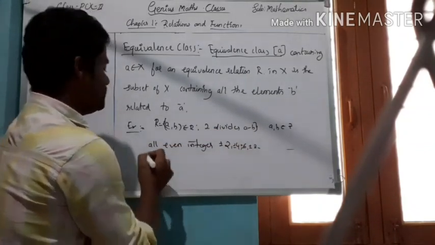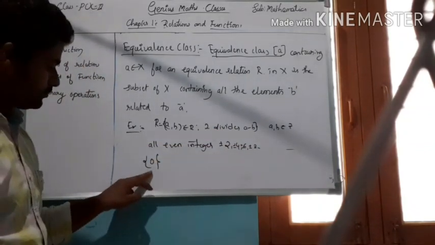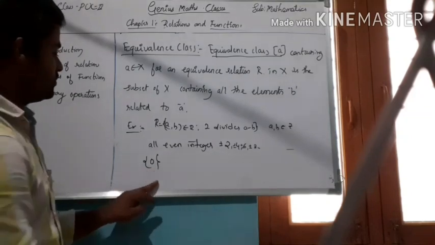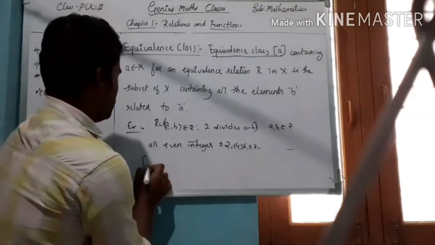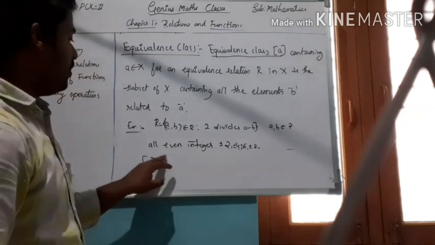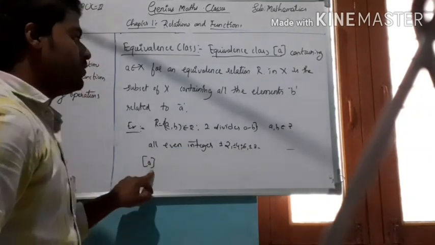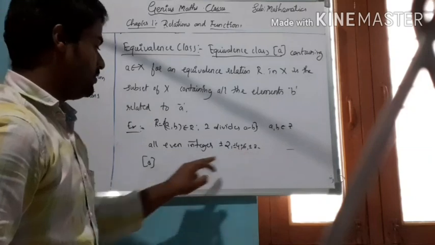I am taking the equivalence class of 0. That means all the even integers must be related to 0 only.